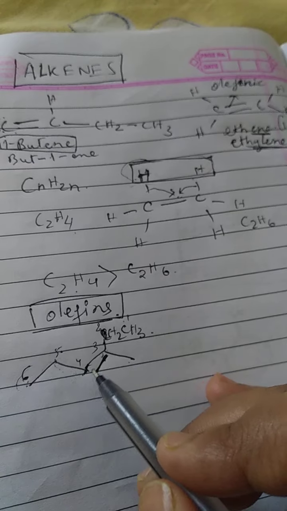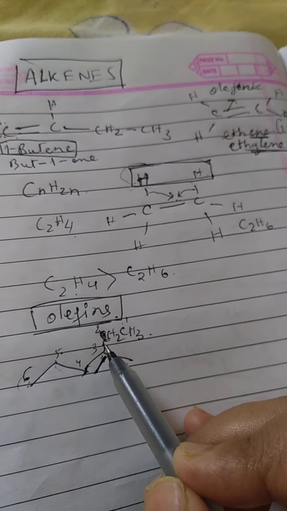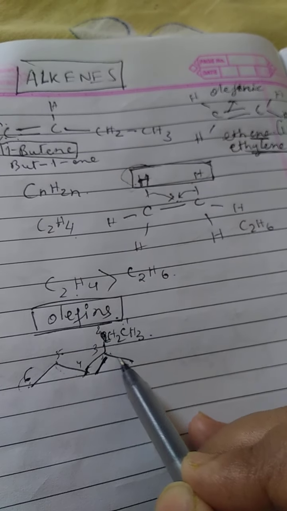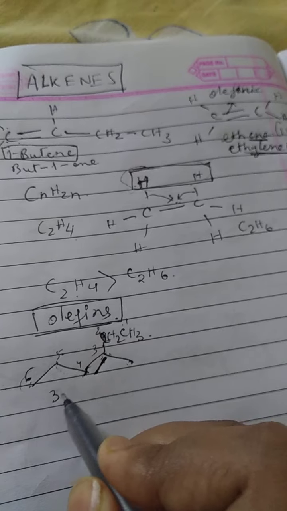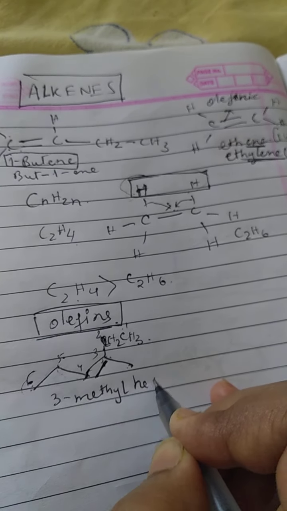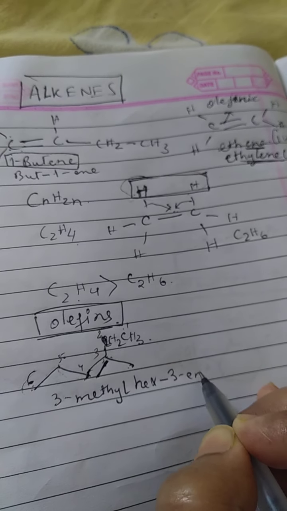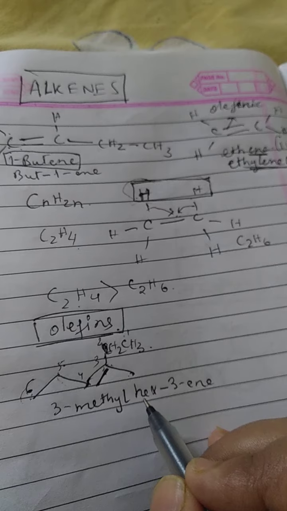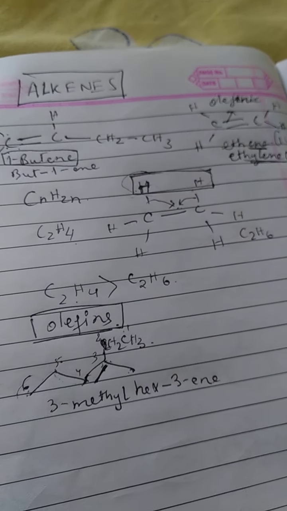So actually the main group here is hexene, and it has a substituent methyl at carbon number 3. So we will write it as 3-methyl hex. At which number is the ene? It is again at 3. So 3-methylhex-3-ene. This is how they are being named.